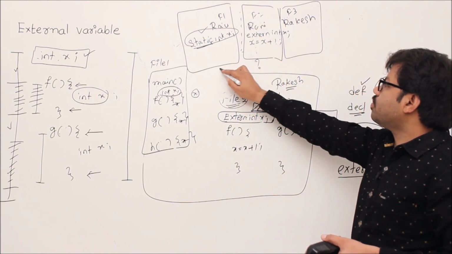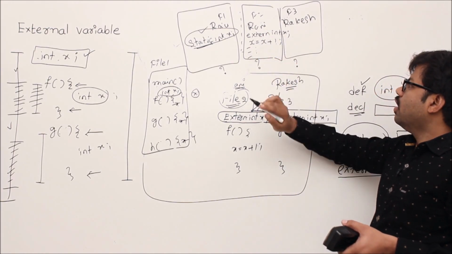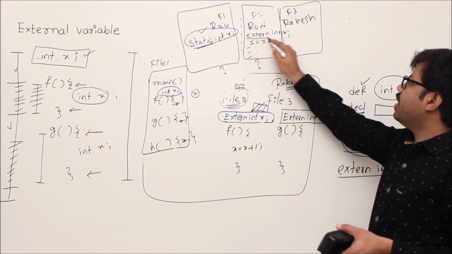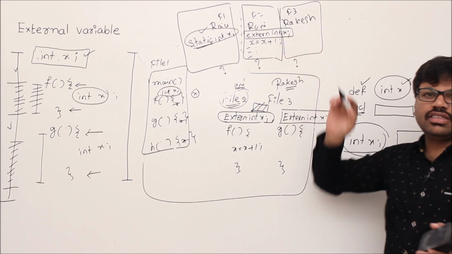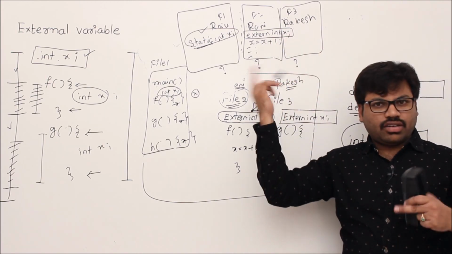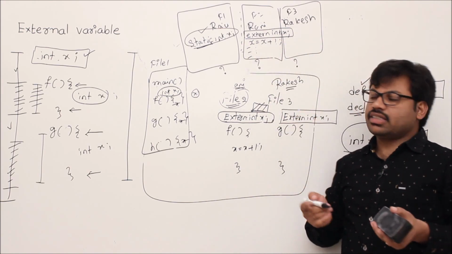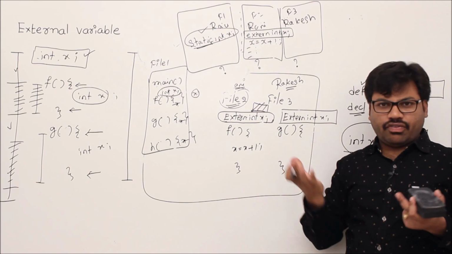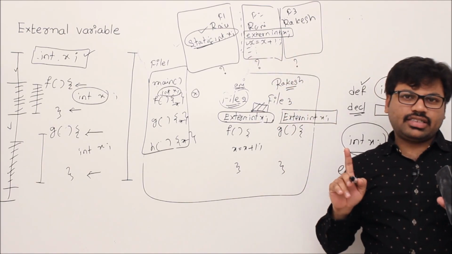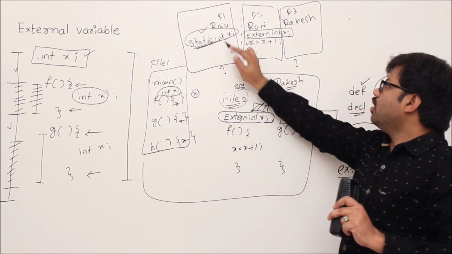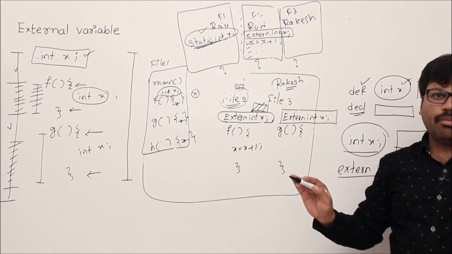At compilation time there will not be any problem. Why? Think about it. Because Rani has written her own set of commands, and the only thing she wrote is extern int x. At that time your compiler thinks that the meaning of extern int x is that there is a variable x somewhere. Since we know there are multiple files, the compiler thinks, oh, this variable x is defined somewhere. Then whenever you write x equal to x plus 1, it won't give a compile time error. Understand? So when a variable is a static variable, people can still use extern int x and they can compile it. There will not be any compile time error.